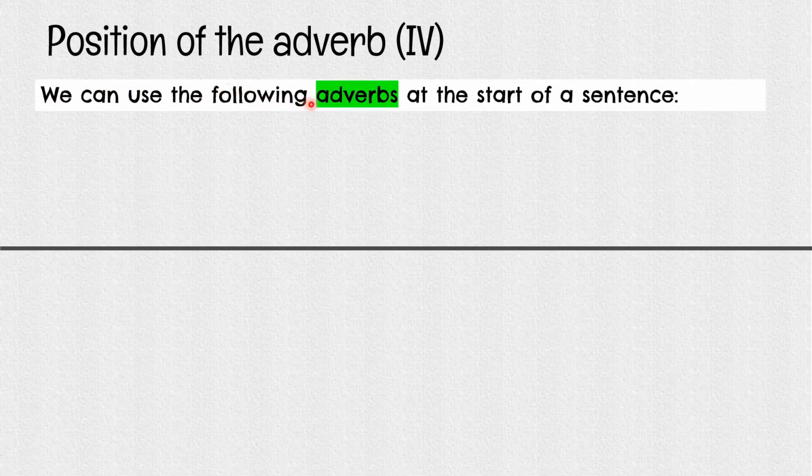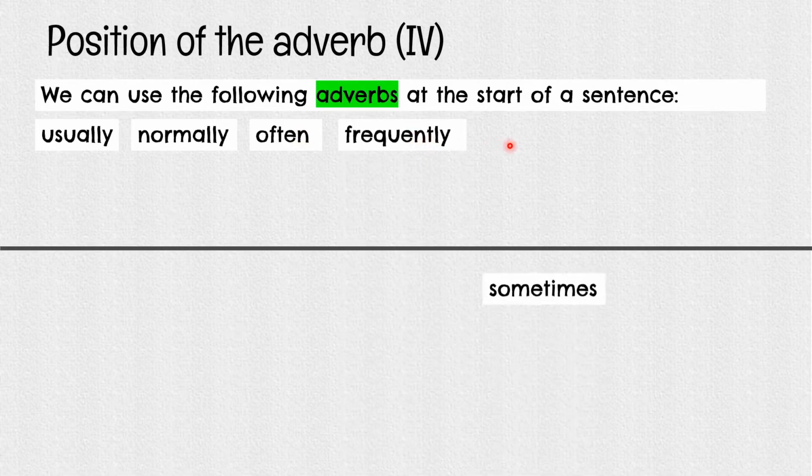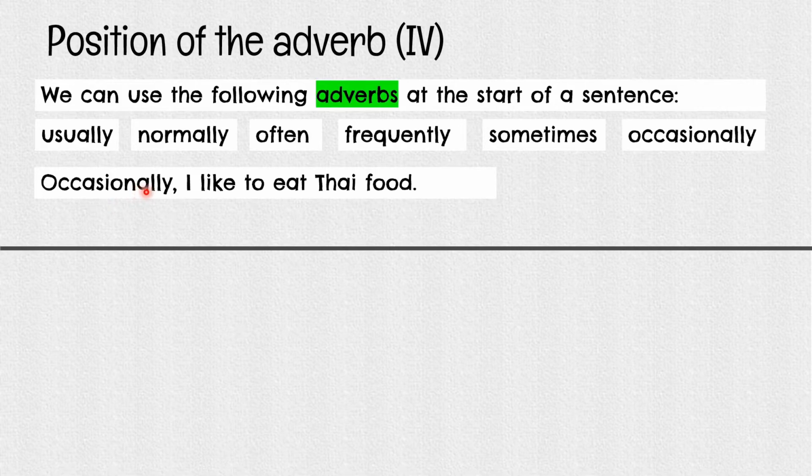We can use the following adverbs at the start of the sentence. For example, usually, normally, often, frequently, sometimes, occasionally. So let's take a look at the example here. Occasionally, I like to eat Thai food. It means not that I love Thai food, but sometimes I really love Thai food.